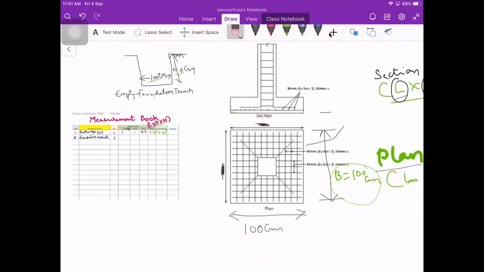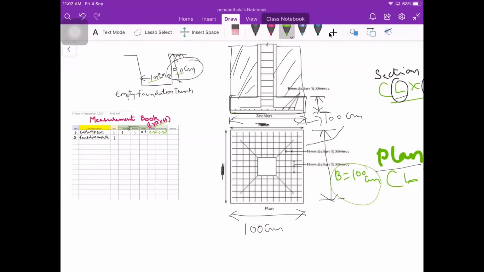For this we need to consider this part and this part alone. So you all know that this is 100 centimeters, and we don't know the thickness of the foundation concrete. Here the foundation concrete can't be the same as that of earthwork excavation. Earthwork excavation is 90 centimeters, but up to this portion we are not going to do the concreting. We are doing it only for the bottom portion, so we need to consider only the bottom portion alone.